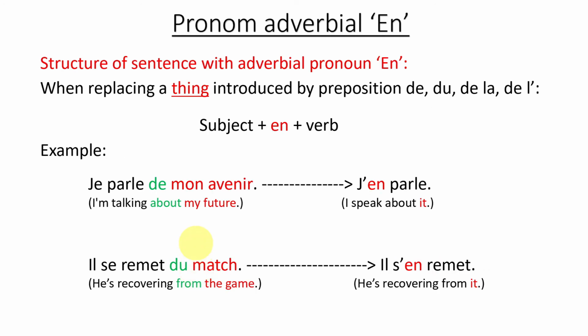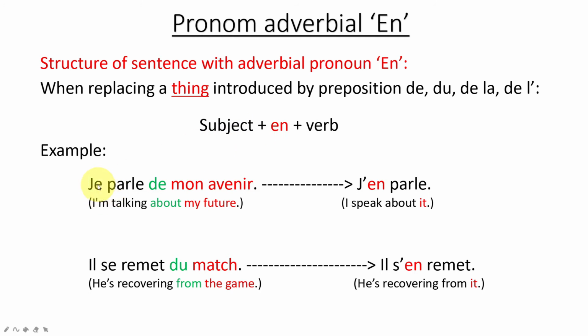Now let's see the structure of the sentence with the pronoun en. After that we'll talk about the second possibility, because there we have a small change. If I'm replacing the object with the pronoun en, I should have subject plus the pronoun en plus the verb. Before, the object used to come after the verb, and when I replace it with the pronoun, the pronoun should come before the verb.